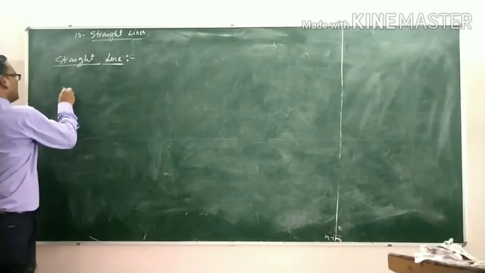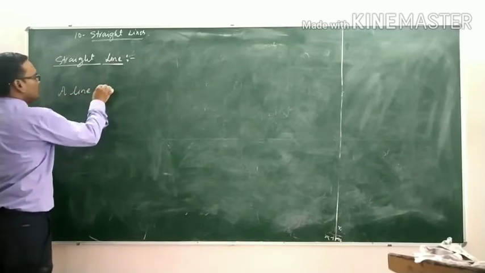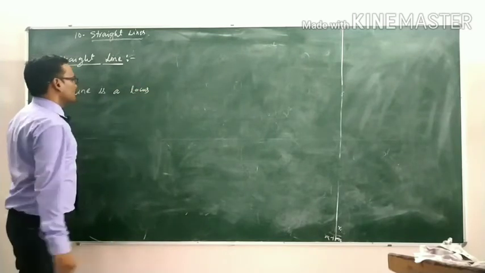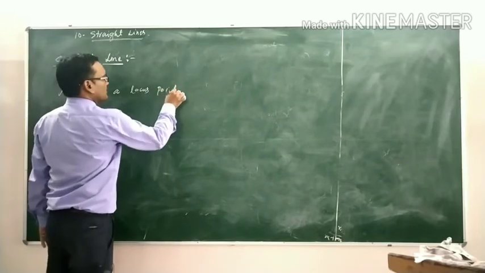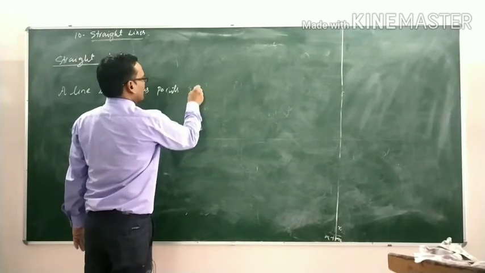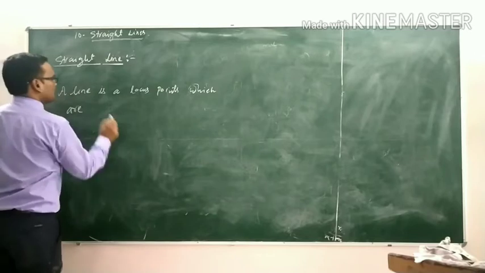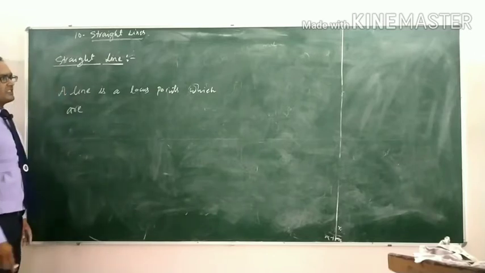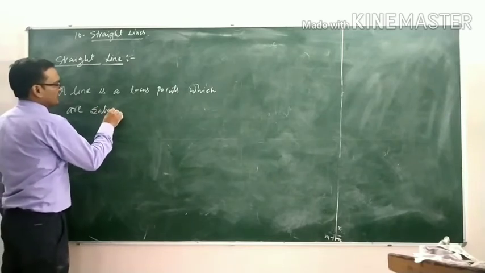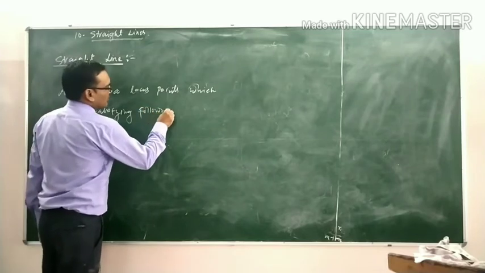A line is the locus of points which are satisfying the following condition.